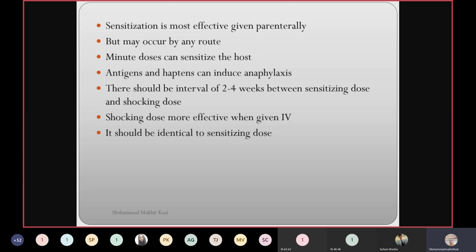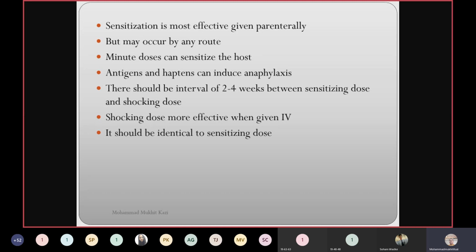Antigens and haptens can induce anaphylaxis. Haptens are slightly larger molecules than the antigens. Okay. There should be an interval of 2 to 4 weeks. This is very important. The initial dose is sensitizing, but the shocking dose must have a 2 to 4 weeks gap.